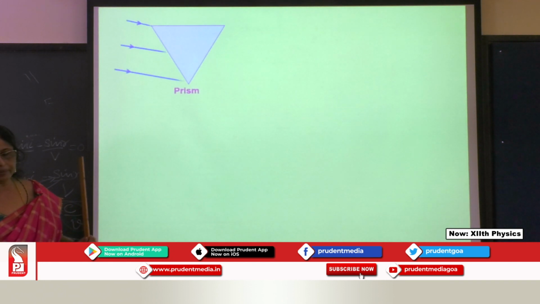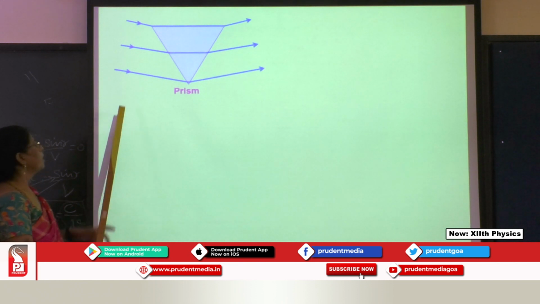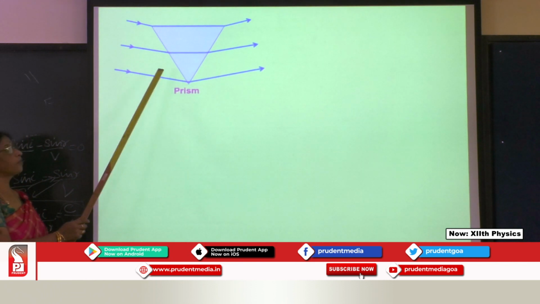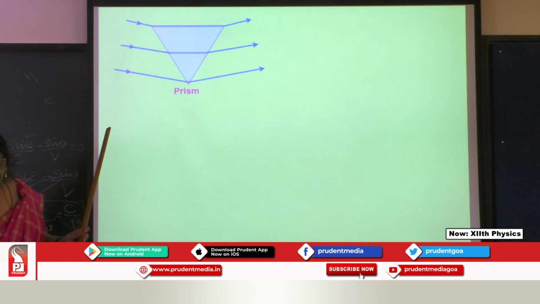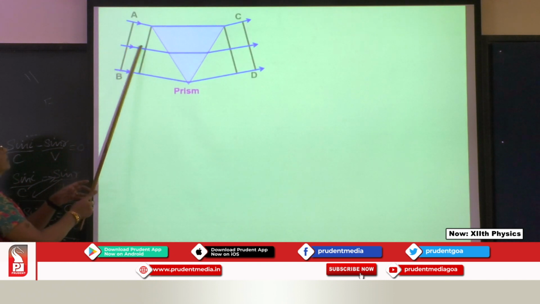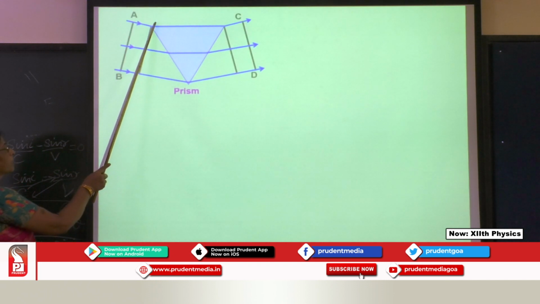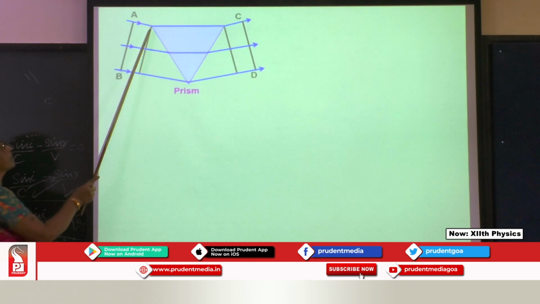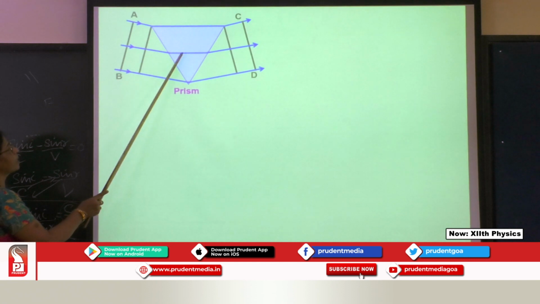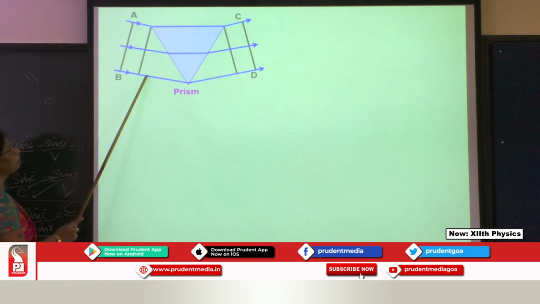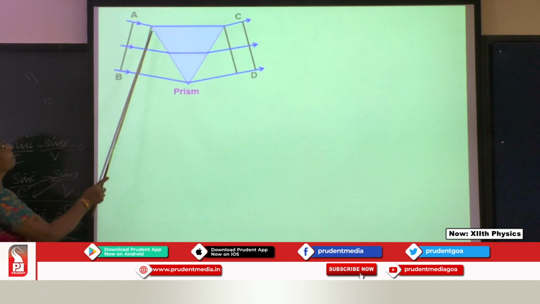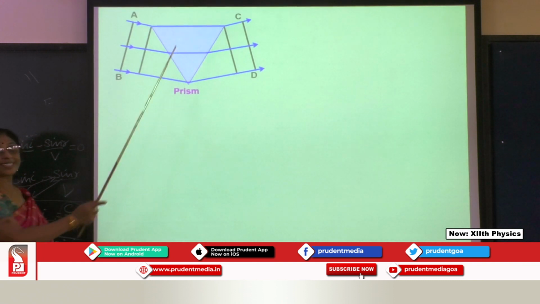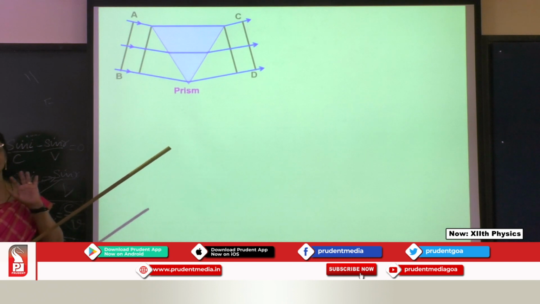So next we have a prism. When you consider the prism the same way, I'll just show the wavefront. See the wavefront? These are the wavefronts. So this point is reaching first, after some time this will reach, and after some more time this will reach. But though this reaches first, they travel the thicker portion of the denser medium, so it cannot travel fast.